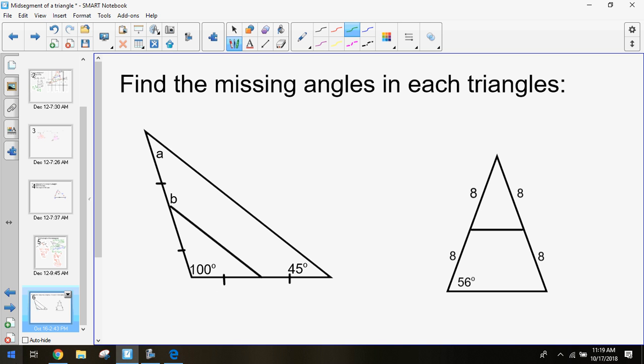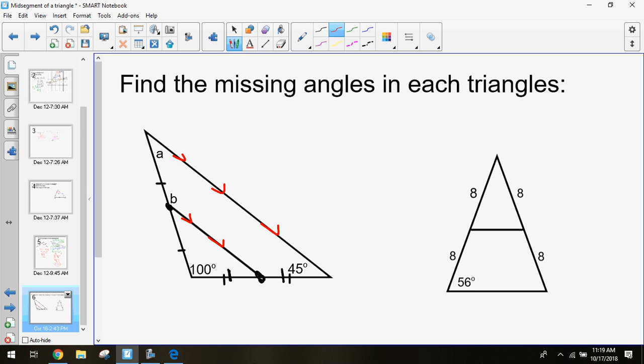That needs to be double hashed. So here I have two triangles. I see that this side length and this side length are the same. So that means this is a midpoint of one of my triangles. I see this same length is the same as this. So that makes this a midpoint of my triangle, meaning this is a midsegment. If that's a midsegment, I know that these are parallel to each other. And we can use that information to help us solve.